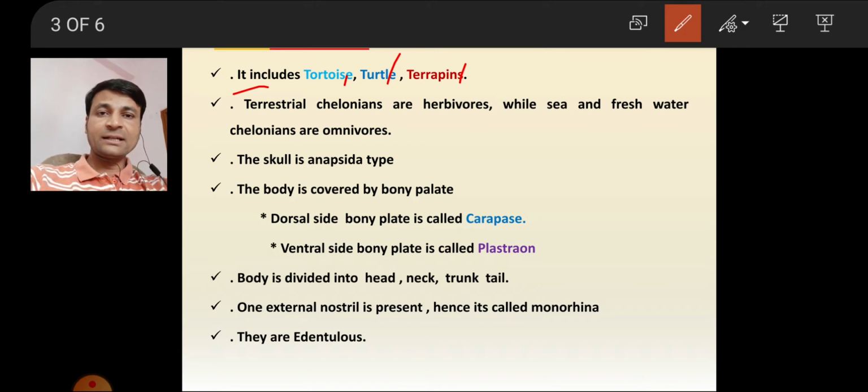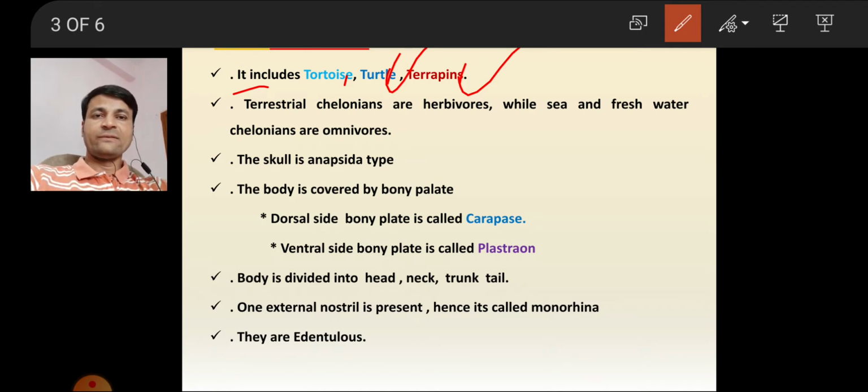Turtles live in marine water. Terrapins live in fresh waters. So we have three different types of chelonians: one lives on land, another in the sea, another in fresh water.